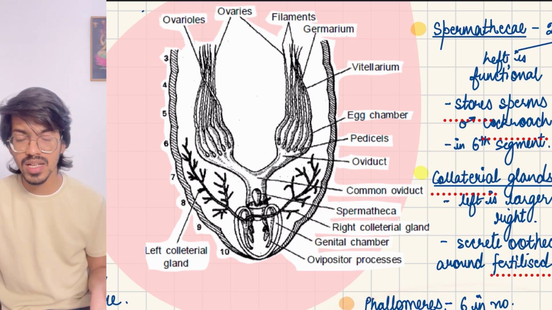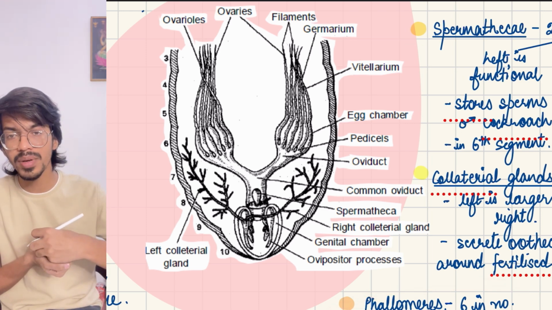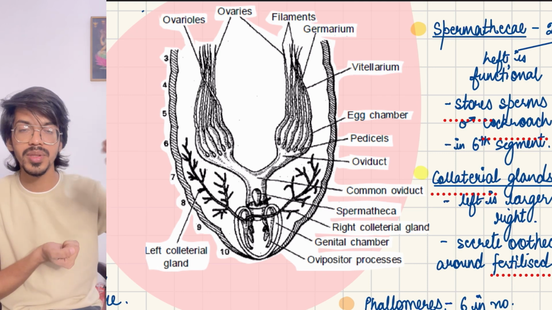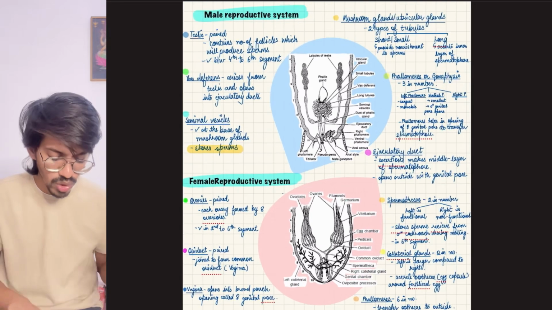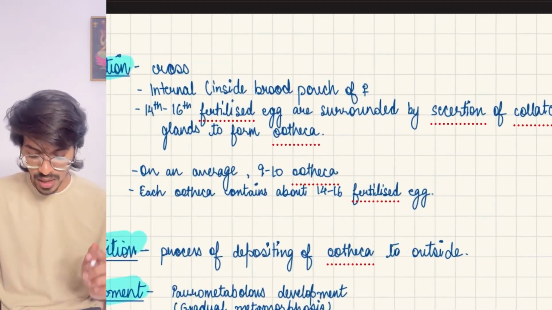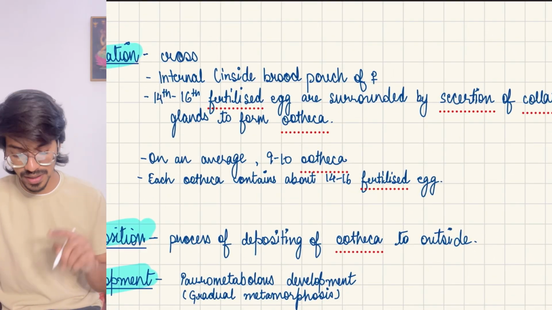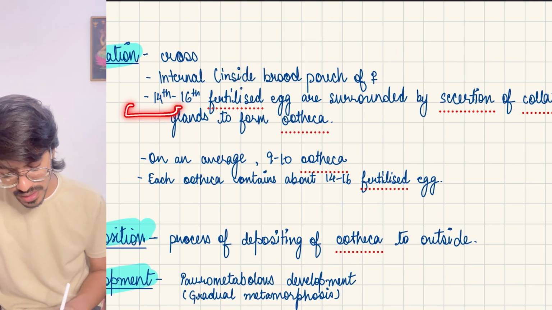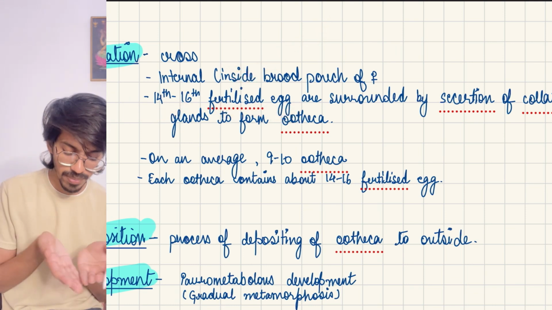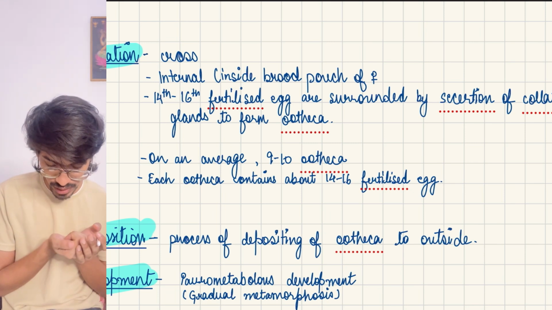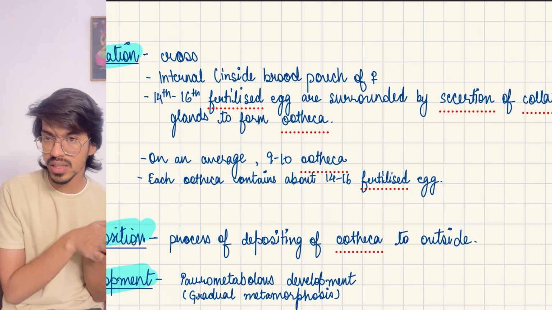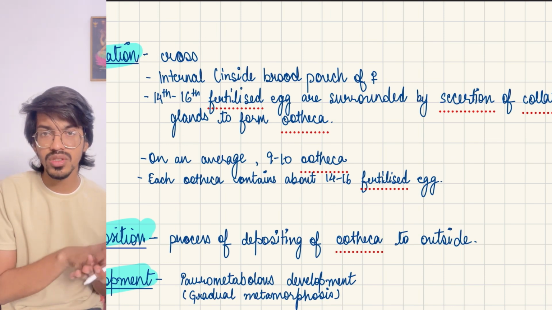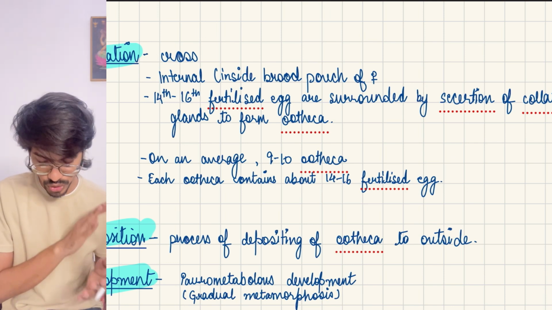Phallomeres help in transferring the ootheca, which is formed after the fertilization, meaning zygotes and eggs also. They will be thrown out of the body, not thrown but discharged in certain places. So for fertilization, male and female will be there. Internal fertilization will occur. Then 4 to 6 fertilized eggs are surrounded by an ootheca, and around 9 to 10 oothecae are produced. Next, it is released at a place which is cold, damp and close to food sources.